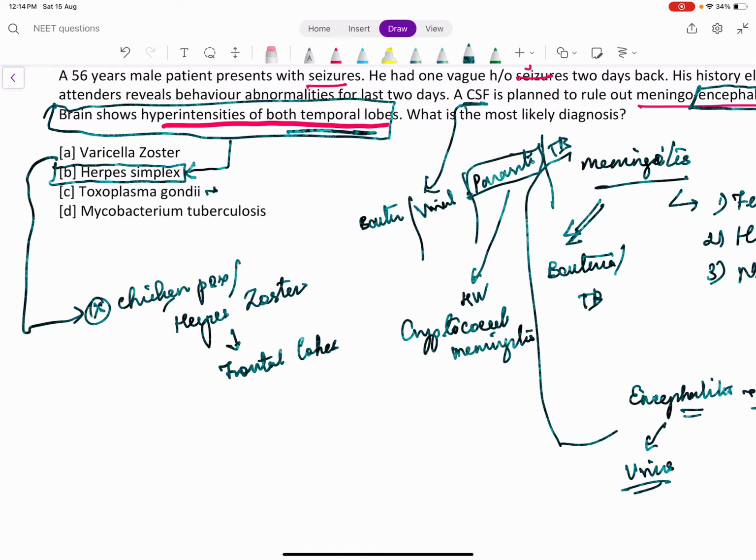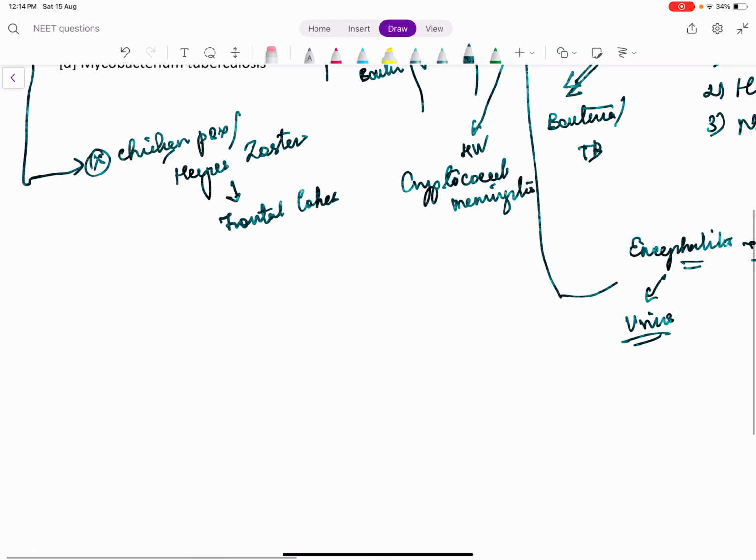Toxoplasma meningitis usually occurs in HIV infected people. Then here what finding we get is there can be some problems in CSF. There can be hydrocephalus and we have ring-like opacities. There are only few diseases which cause ring-like opacities in MRI.